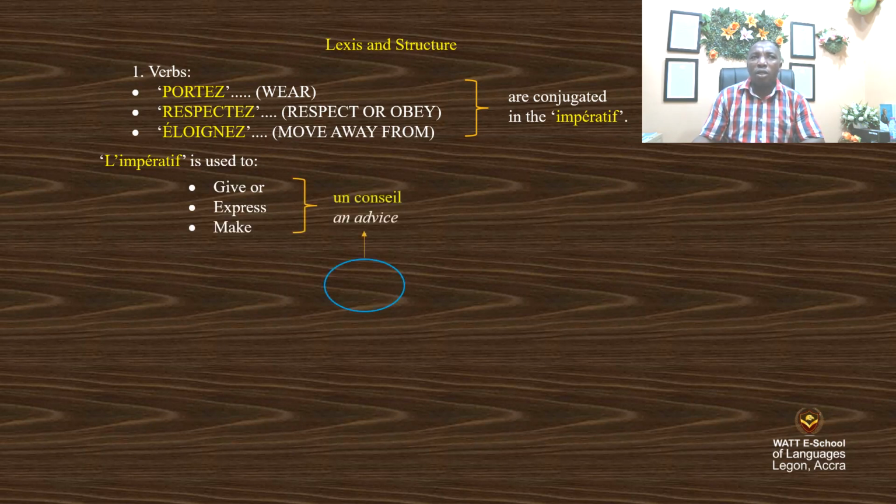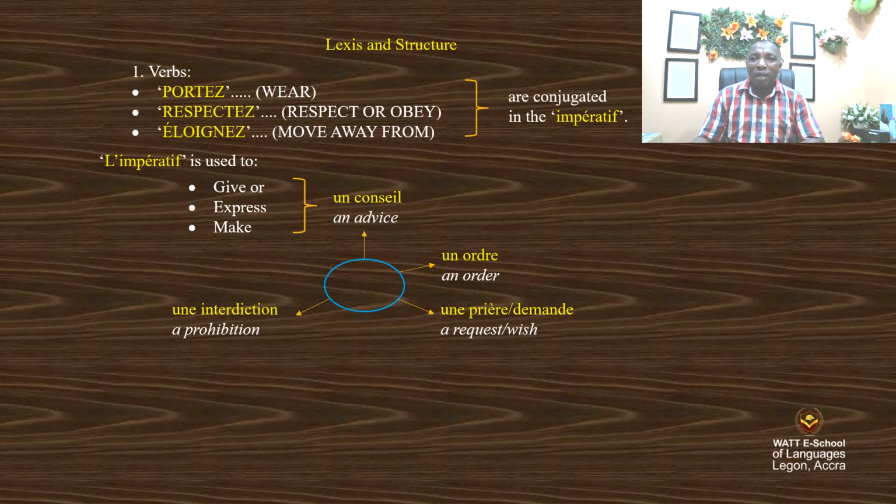It's used to make what? Give un conseil or an advice. Used to also give an ordre or an order. Used to give a request, a wish, une prière or une demande. Also, a prohibition or une interdiction. So, l'impératif est utilisé pour donner un conseil, un ordre, une prière, demande ou une prohibition ou une interdiction. Aussi, une recommandation, a recommendation. So, this tense is used for advice, order, request, prohibition, and recommendation.